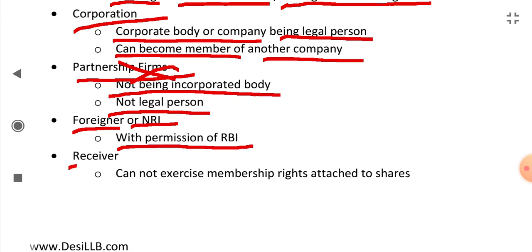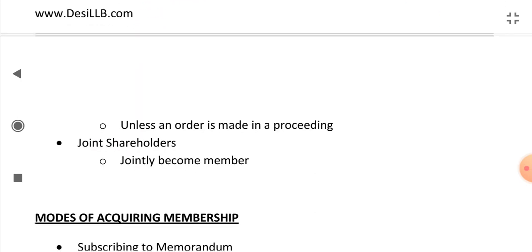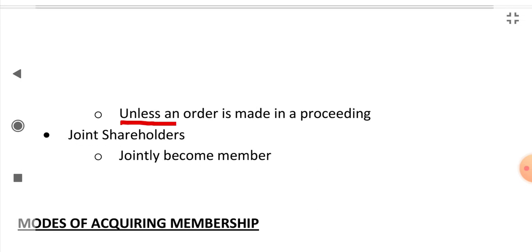If a receiver is appointed for any shares, he cannot exercise the membership rights attached to the shares unless an order is made in a proceeding that he should exercise those rights. Joint shareholders jointly become members.